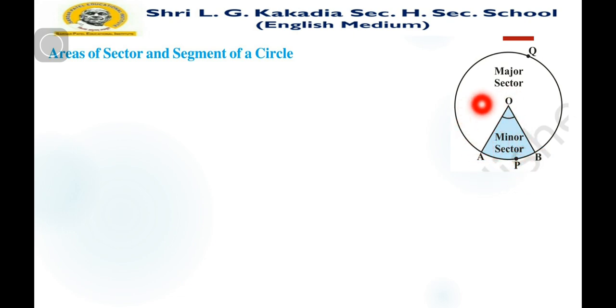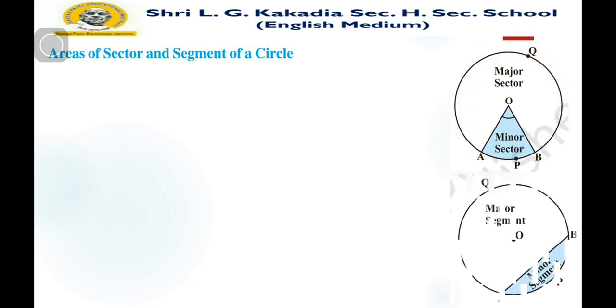This is also a sector, enclosed by two radii and the arc AQB. This one is a small part of the circle, so we say it is a minor sector, and this is a major sector.